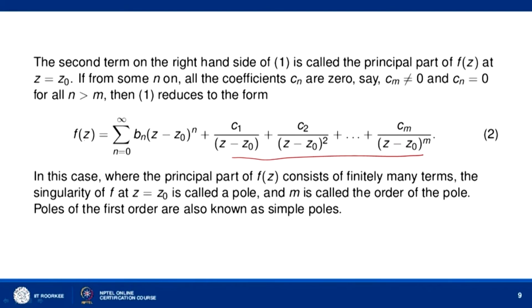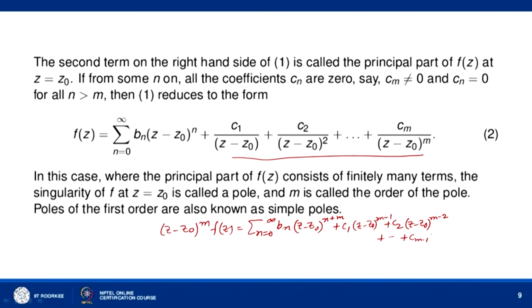You can see here, if you multiply this equation by (z minus z naught) to the power m and take the limit as z tends to z naught, then see what happens. (z minus z naught)^m into f(z) will be equal to summation n equal to 0 to infinity b_n (z minus z naught)^(n plus m) plus c_1 (z minus z naught)^(m minus 1) plus c_2 (z minus z naught)^(m minus 2) and so on, c_(m minus 1) (z minus z naught) plus c_m.